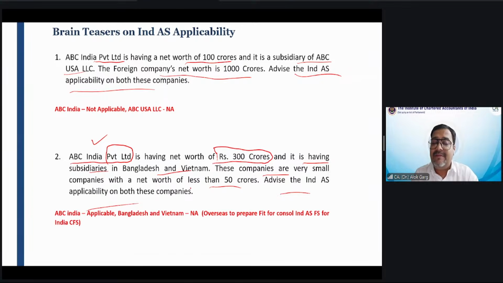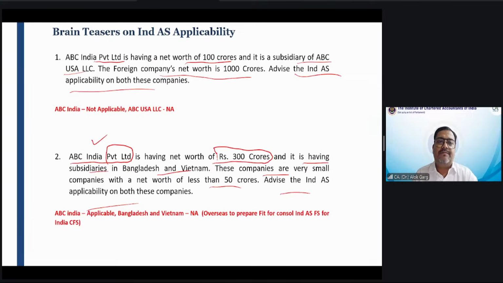Friends, on the Indian company, Ind AS is applicable. For the foreign companies, Bangladesh and Vietnam, not applicable. But the foreign company financial statements have to be migrated into Ind AS for the Indian company's consolidation, right? Yes.